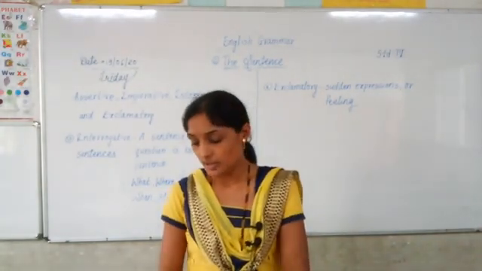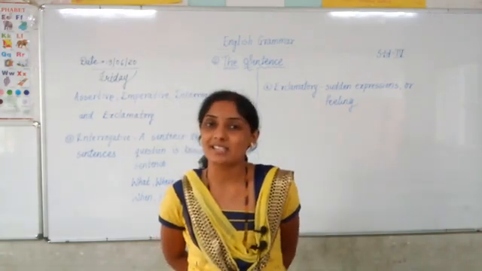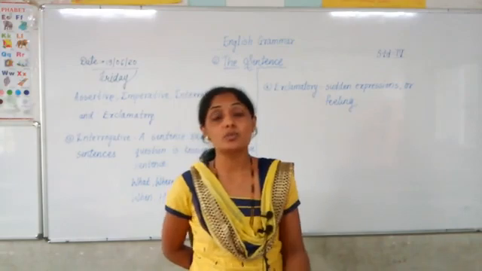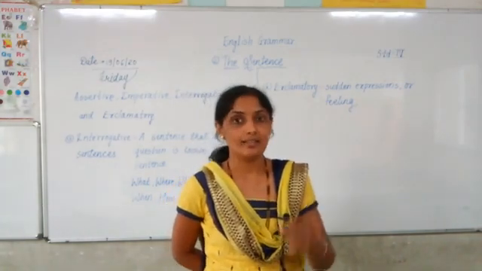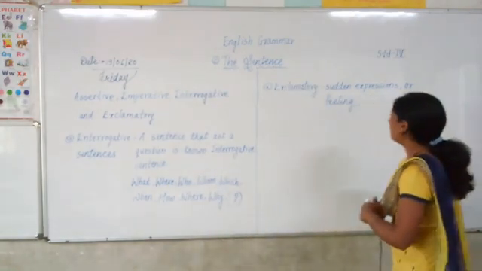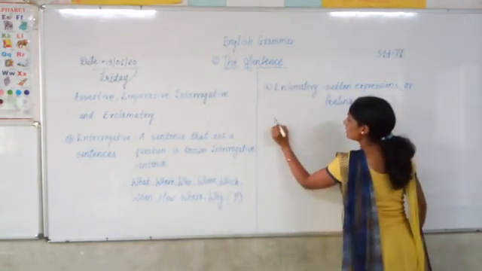Have you understood? Here one example is given. What a pretty dress. If there is a girl who has worn a nice dress, what do you say? What a pretty dress. You give an exclamation mark at the end of the sentence.